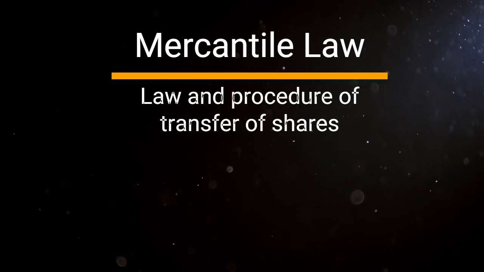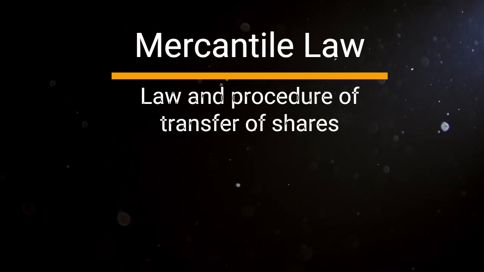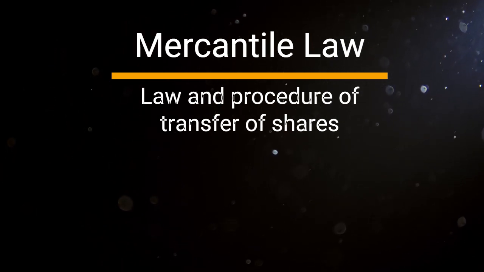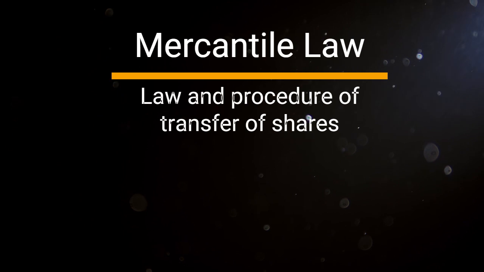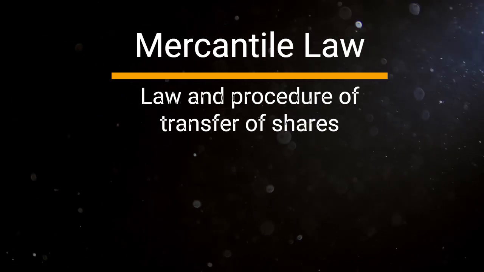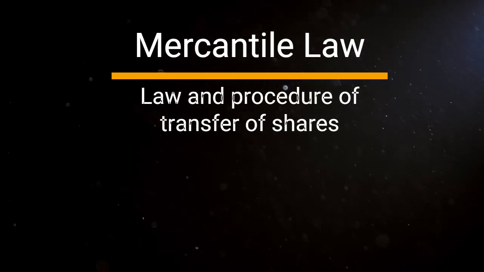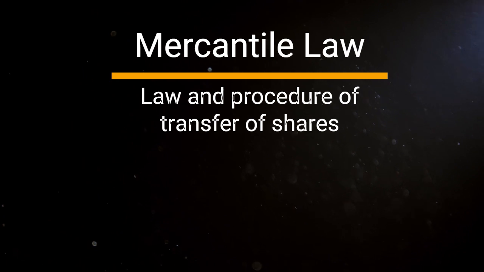An application for transfer of share is made. Transferor or transferee can make application for the transfer of share. A. In case application is made by the transferor. Where the application is made by the transferor and the shares transferred are partly paid, the company should give a notice thereof to the transferee.